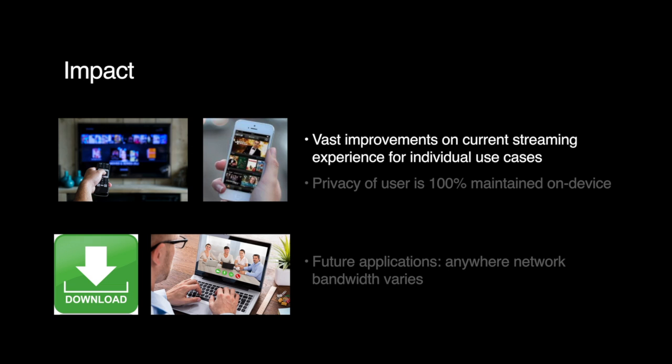This project has a ton of potential impact. If you're streaming this video right now, it's likely that an ML approach to predicting your network bandwidth based on your environment and habits could be used to make this very experience smoother. Beyond streaming, predicting what the network bandwidth will be is useful whenever a network is used to transfer pretty much any kind of data. Just off the top of my head, some examples include sending and receiving messages, participating in conference calls, and performing HTTP requests.